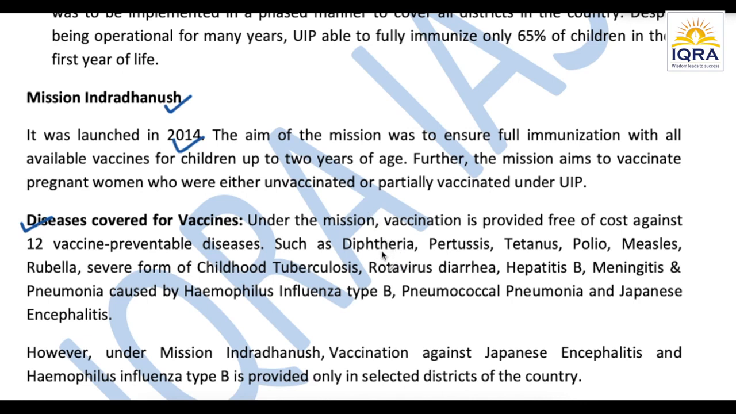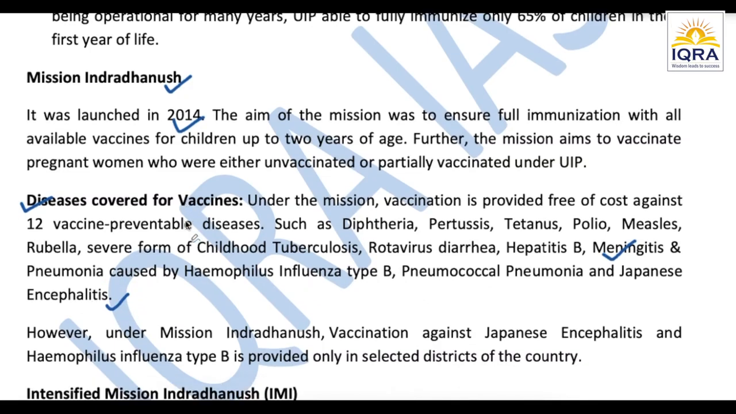I'll just name them out for you. You need to remember them. You need to learn them. There's no other alternative. So diphtheria is the one, pertussis, tetanus, polio, measles, rubella. Severe form of childhood TB, rotavirus diarrhea, hepatitis B, meningitis, which is related with the brain, and pneumonia caused by Haemophilus influenzae type B, and pneumococcal pneumonia and Japanese encephalitis. So these are the diseases which come under Mission Indradhanush. We will get vaccination for them. There will be a universal immunization programme regarding these particular diseases.